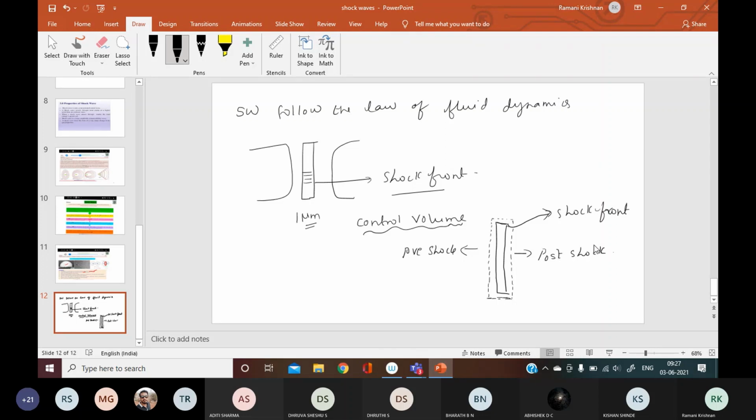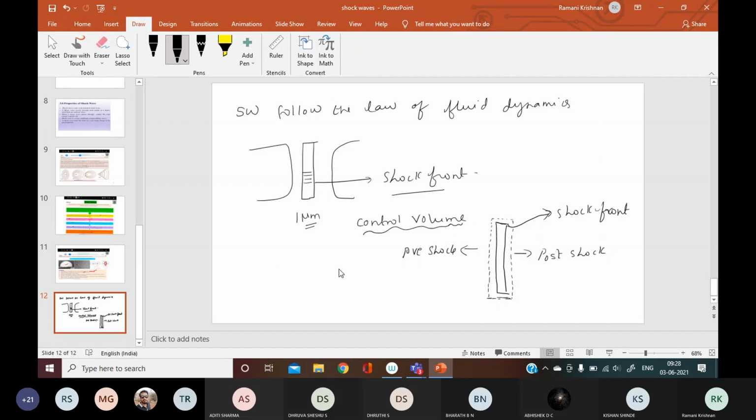Okay, so what does it mean? So what is control volume? Control volume is an imaginary envelope of one dimension, which is enclosing the shock front, and what is its purpose? Just to analyze the shock front before it is produced and after it is produced.